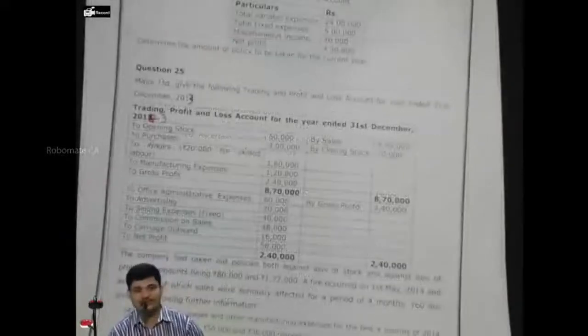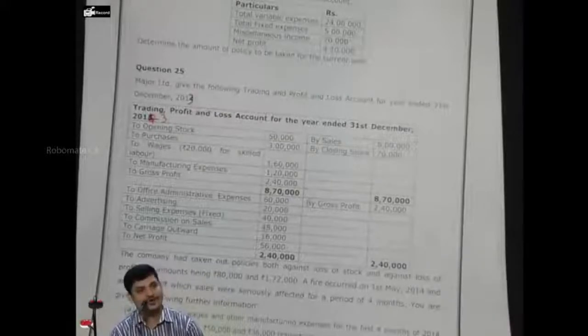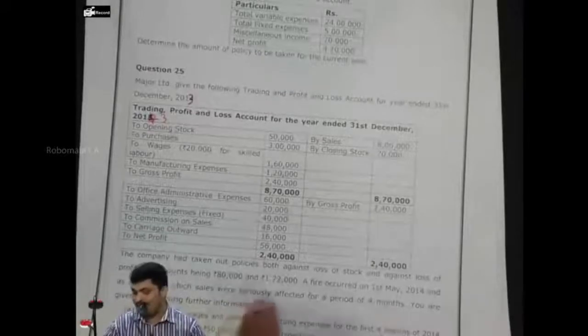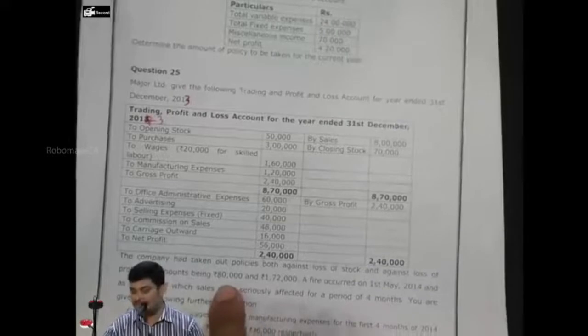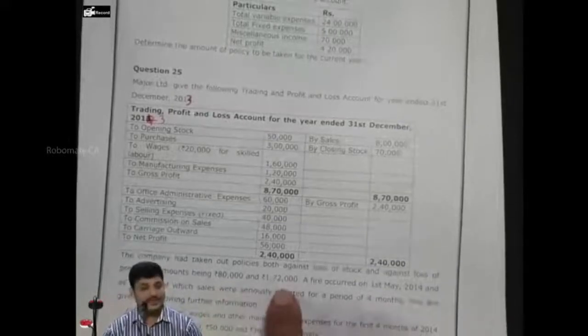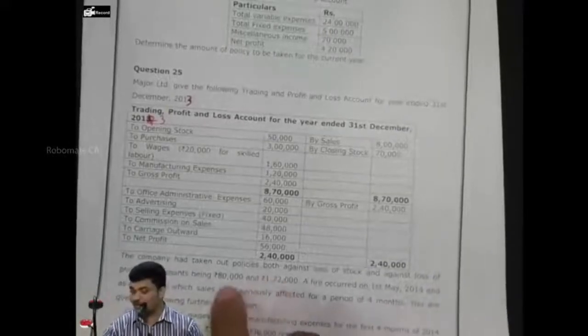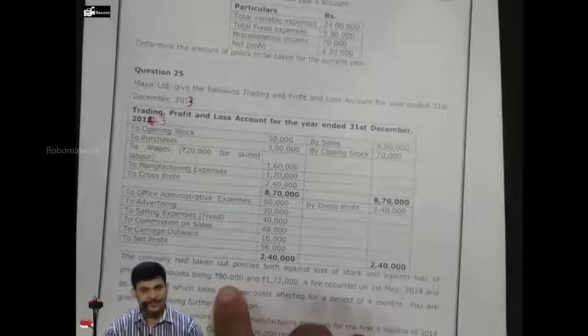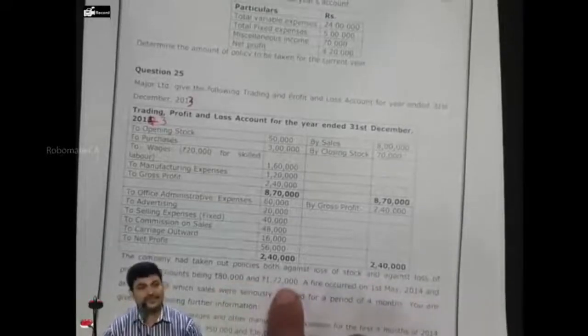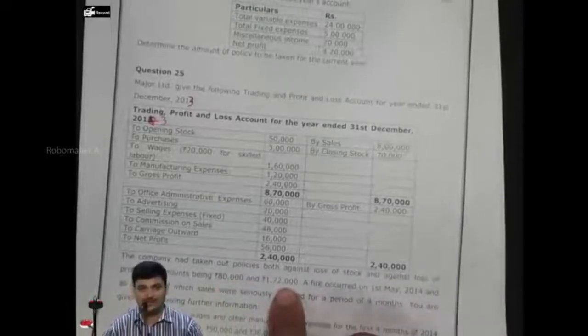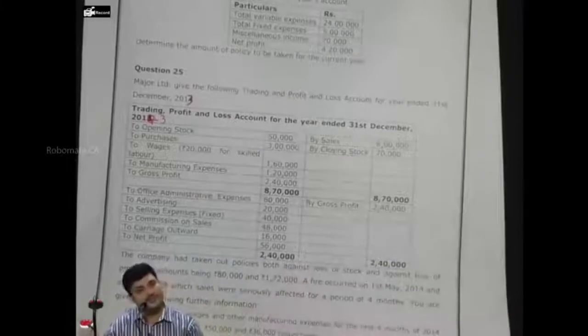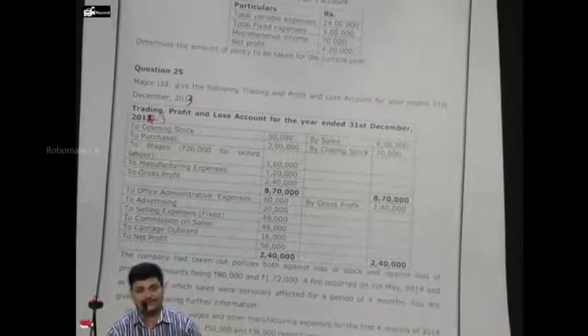The question involves loss of stock as well as loss of profit. 4 plus 8 steps, total 12 steps. Separate policy has been given for separate loss. Loss of stock is separately insured for 80,000. Loss of profit is separately insured for 1,72,000. It's not a single policy covering both, they are different policies. Correct? Okay.